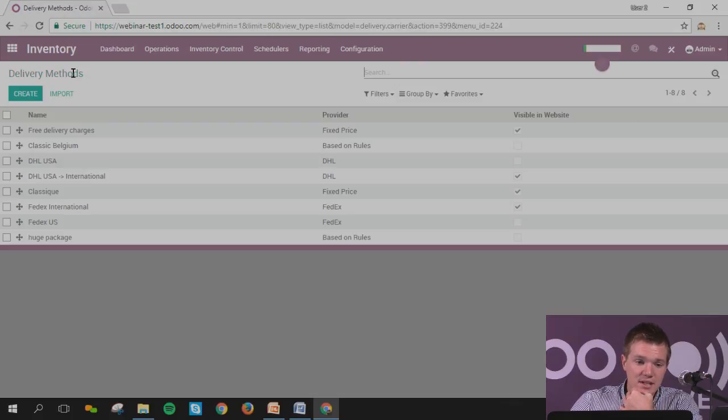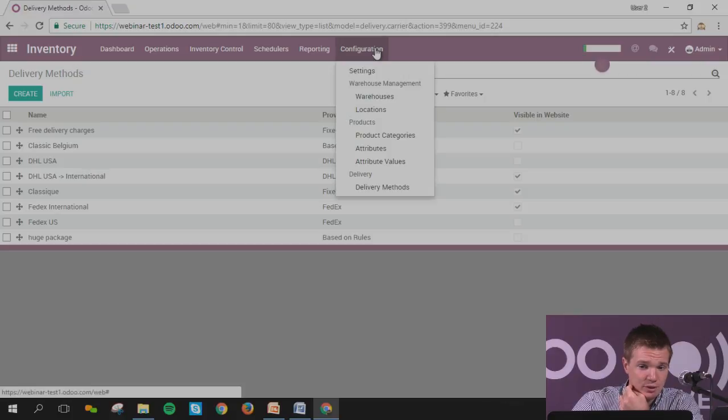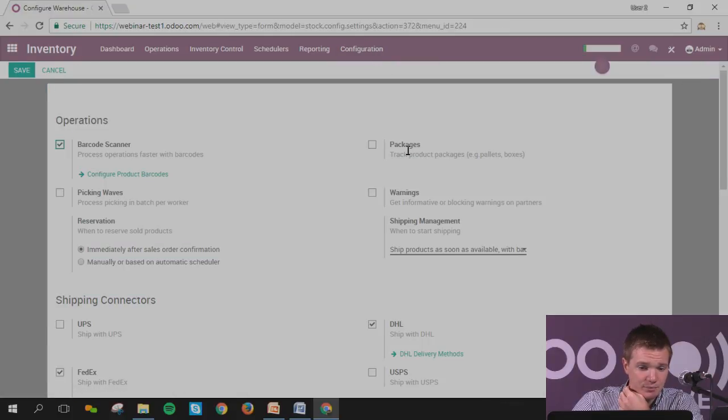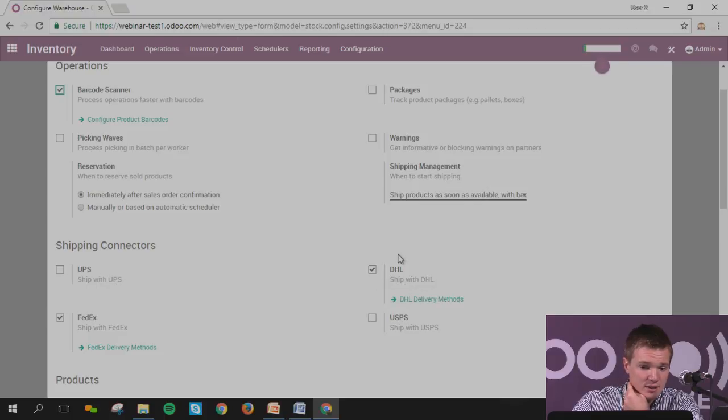What is quite interesting as well, we do provide some specific integration with some suppliers. As you can see, if you go to configuration, settings, we've got UPS, DHL, FedEx, and USPS. This means that we've got a connector which enables you, as soon as the client selects a delivery method like USPS or UPS, the system will compute the price of USPS directly, and the delivery cost will be set on the delivery order as well.